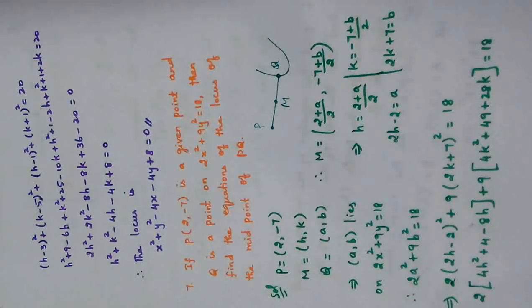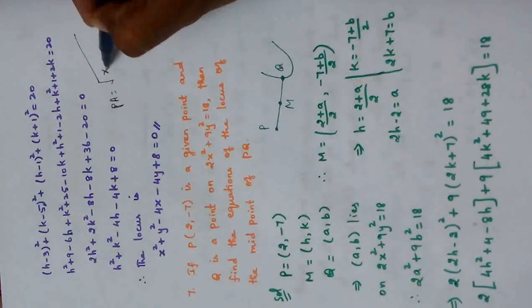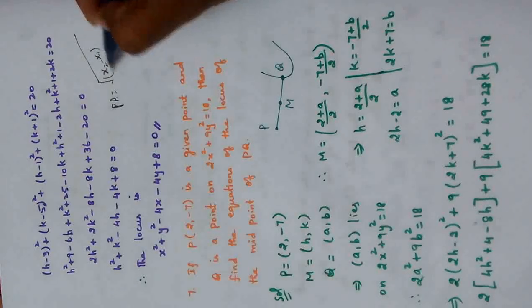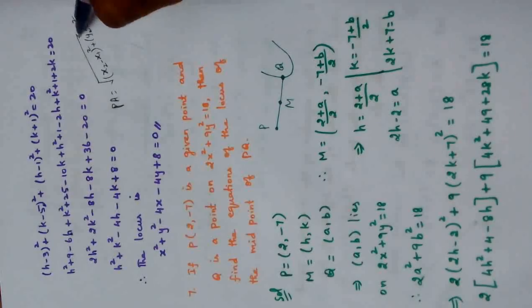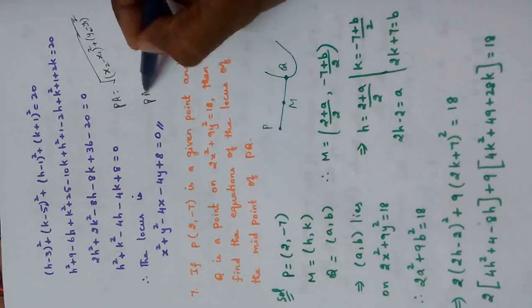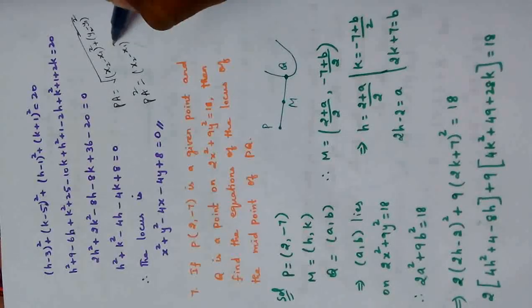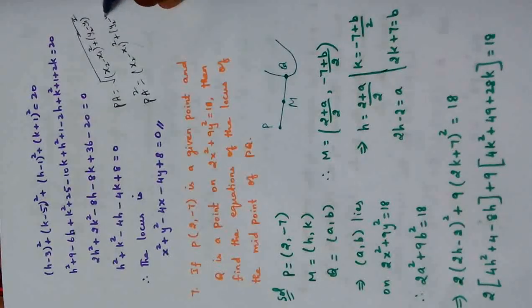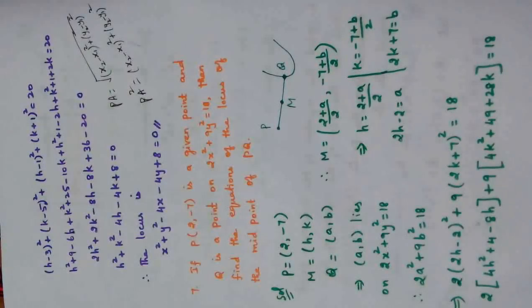Here one thing we have to know is the distance formula. Distance formula PA means root of (x2 minus x1) whole square plus (y2 minus y1) whole square. If it is PA square, then the root will go. Only (x2 minus x1) whole square plus (y2 minus y1) whole square will come. That is why I have not written the root here, because square is there.